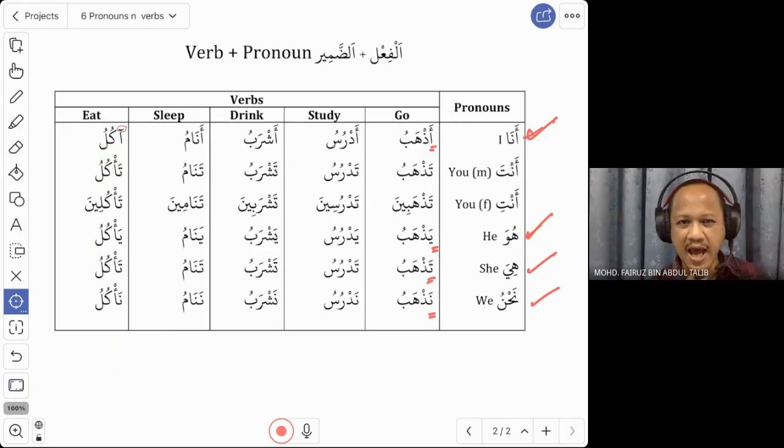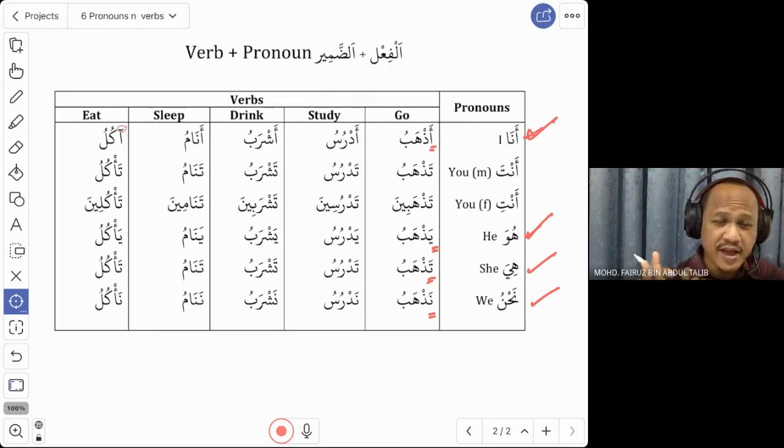If you want to say I, what is the sound? A. If you want to say we, we change to na. If you want to say he, we change to ya. And if you want to say she, you change to ta. So these are the 4 basic letters for the fi'il mudhari. Sorry, for the present tense. So these are the 4.